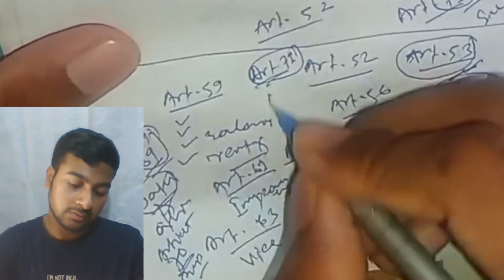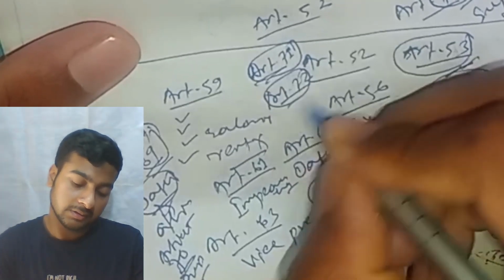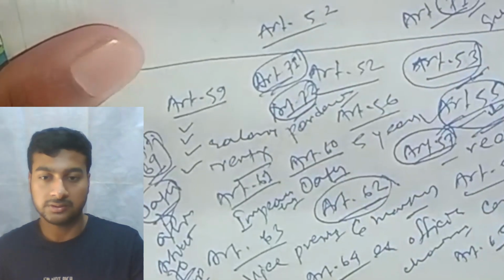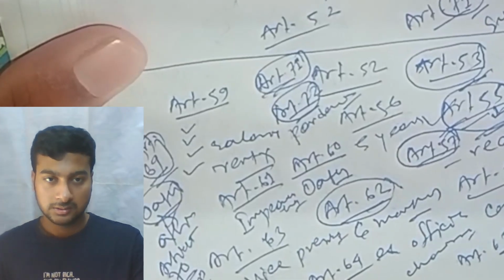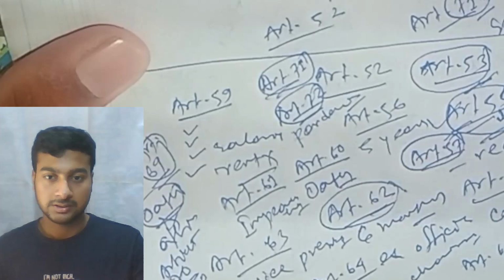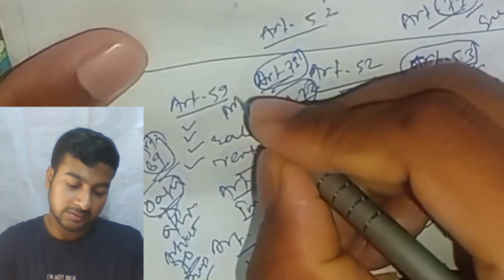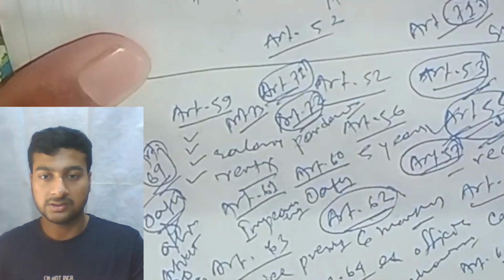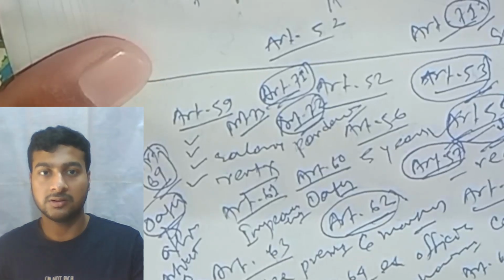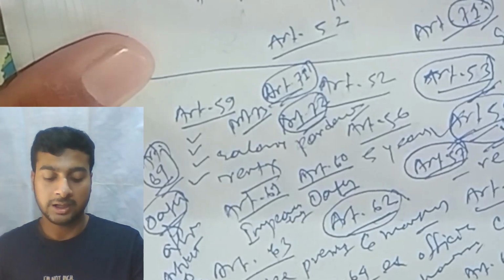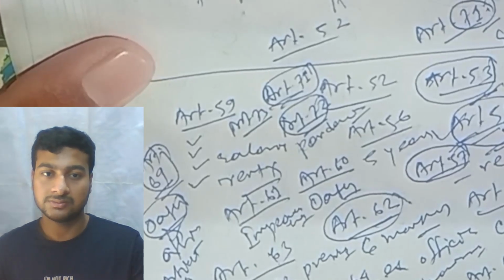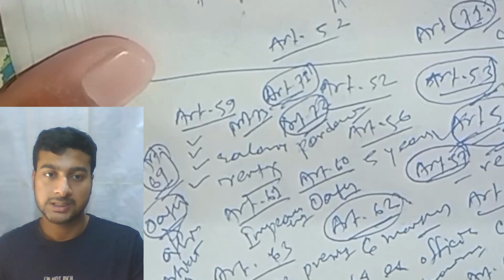Then Article 72 is the pardoning power of the President. Lastly, Article 73 is the extent of the executive power of the Union, that is, to what extent it can be exercised. It says the whole of India where Parliament can make laws. So that was it.